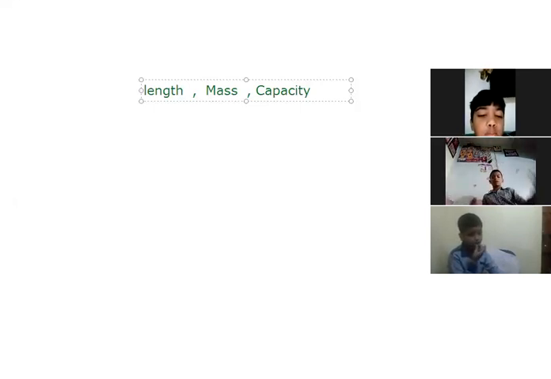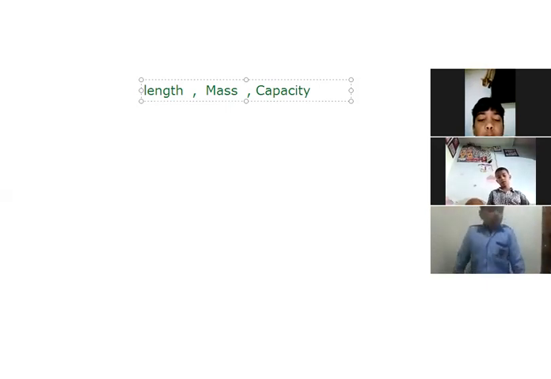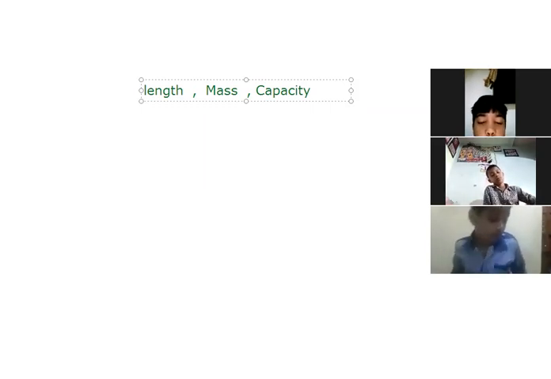Okay, beta. We will discuss in depth which unit to use, where to use it, how to use it, and how to convert the smaller unit into the bigger unit, and the bigger unit into the smaller unit. But here you only have to understand that in this first concept, we have to measure the length.